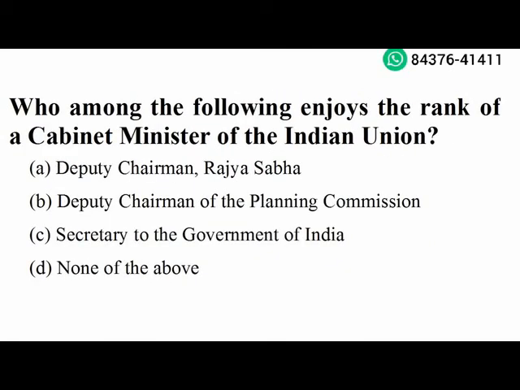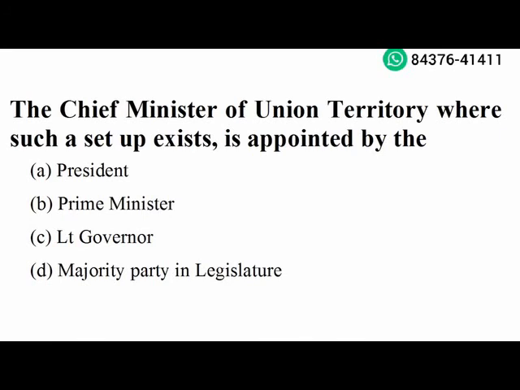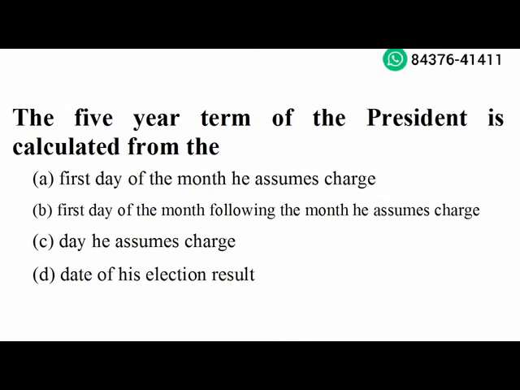Next question. Who among the following enjoys the rank of a Cabinet Minister of Indian Union? Deputy Chairman of Planning Commission. Option B is the right answer. Next question. The Chief Minister of Union Territory where such a setup exists is appointed by Lieutenant Governor. Option C is the right answer. Next question. The 5-year term of the President is calculated from the day he assumed charge. Option C is the right answer.